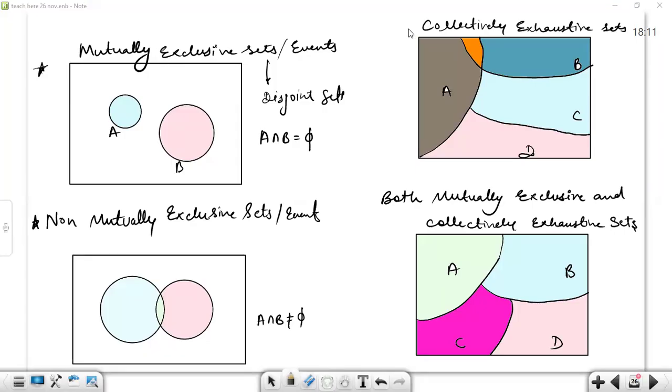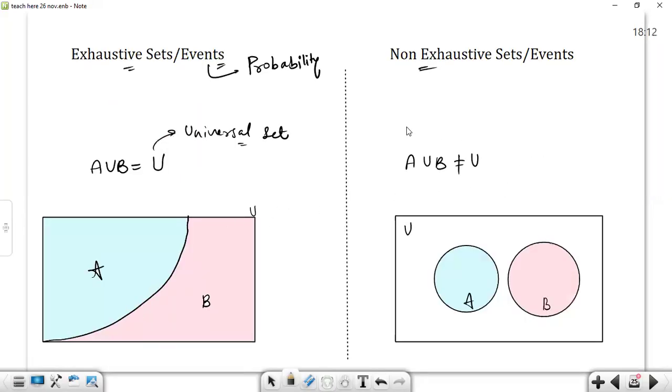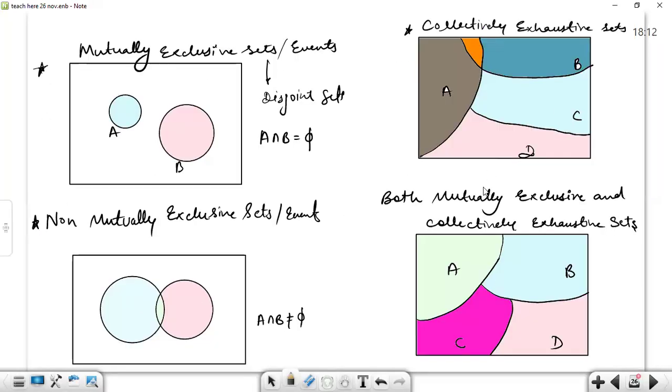Discussing collectively exhaustive sets: if there are sets which are occupying the universal set collectively, they are similar to what we discussed earlier as exhaustive sets. Now the difference between this and this is that they are mutually exclusive also and collectively exhaustive also.